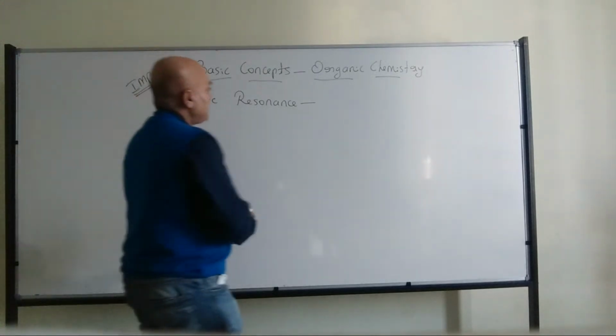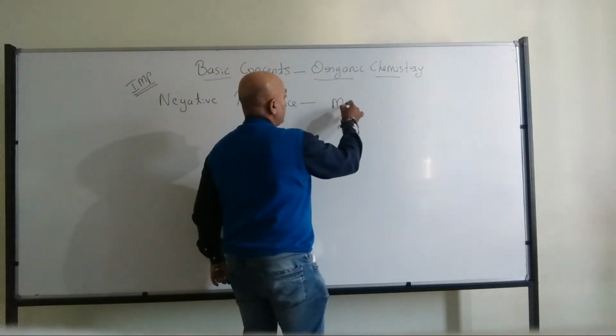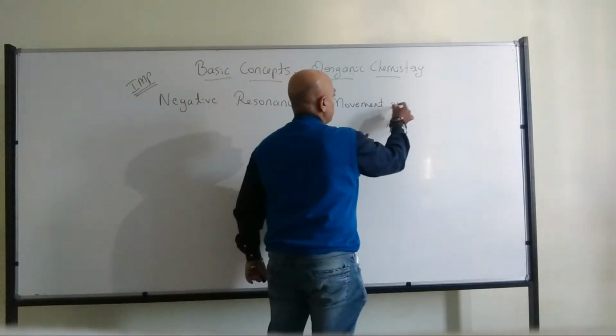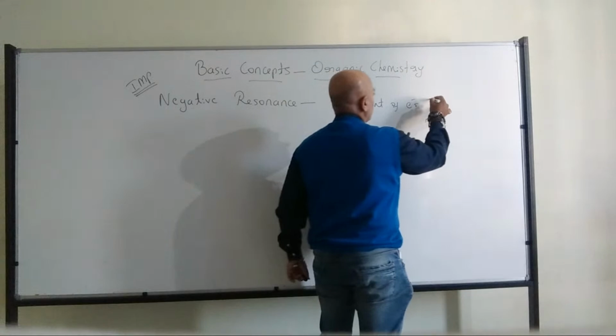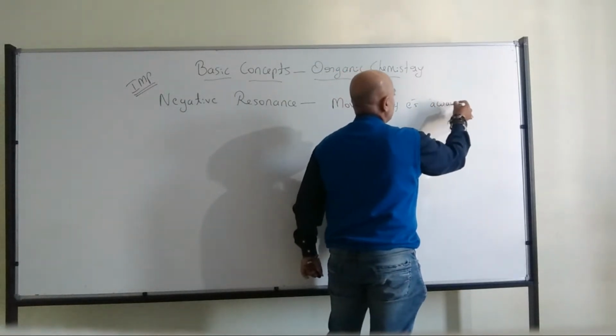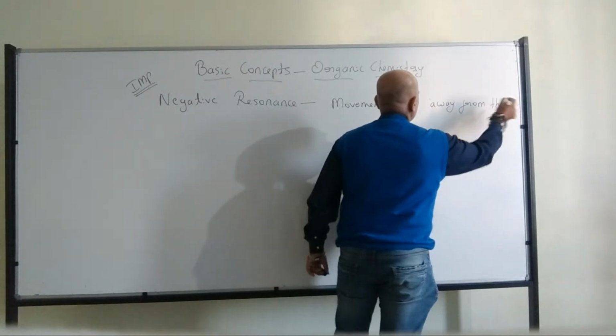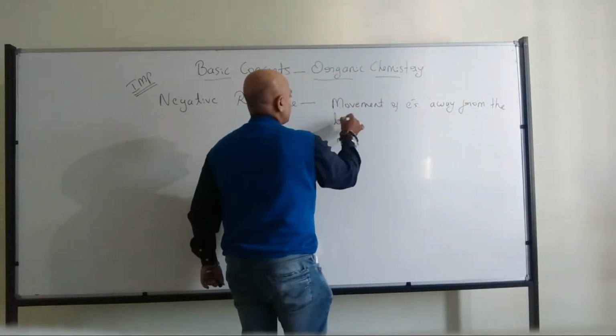So what will happen? There will be movement of electrons away from the benzene ring.